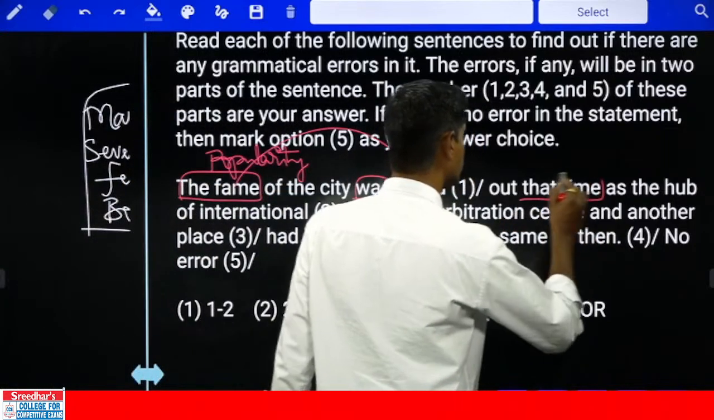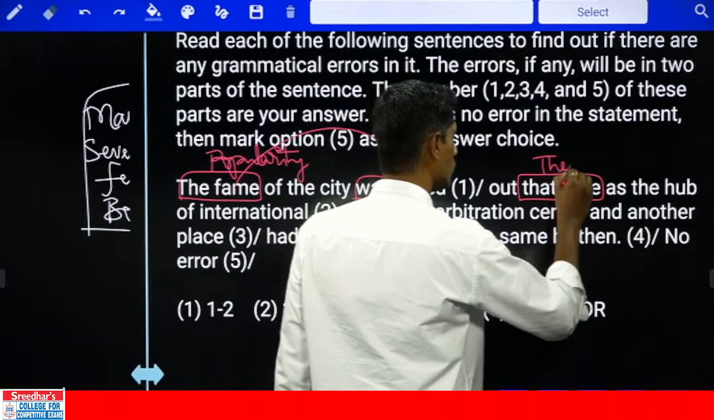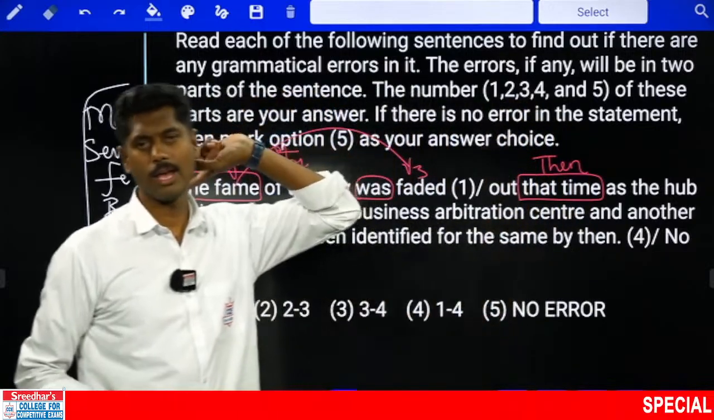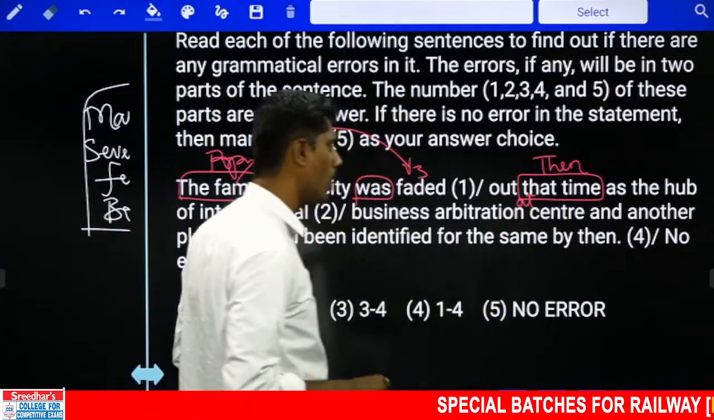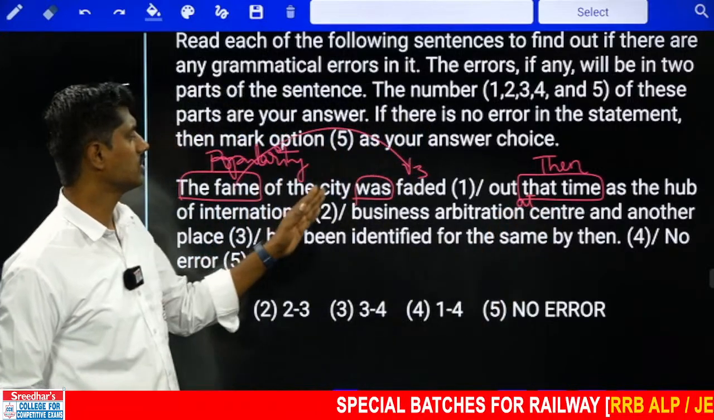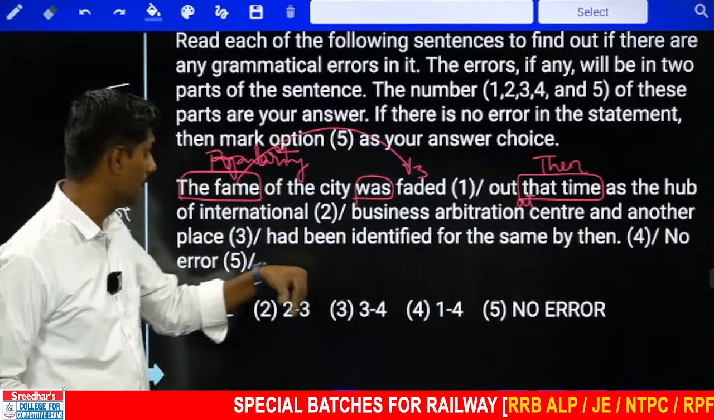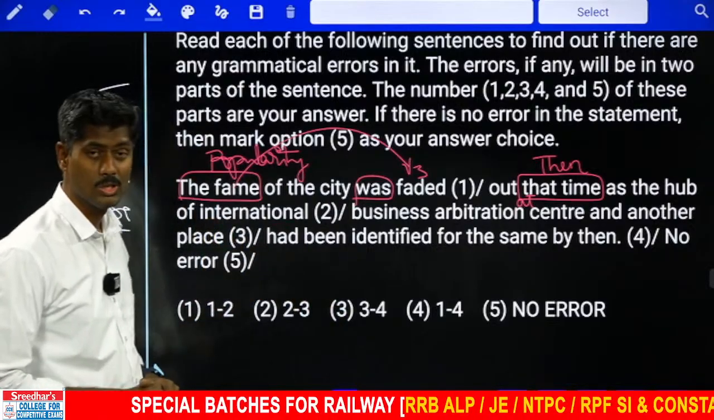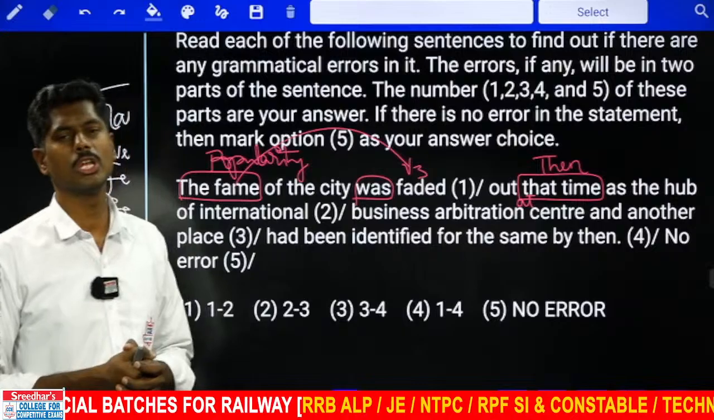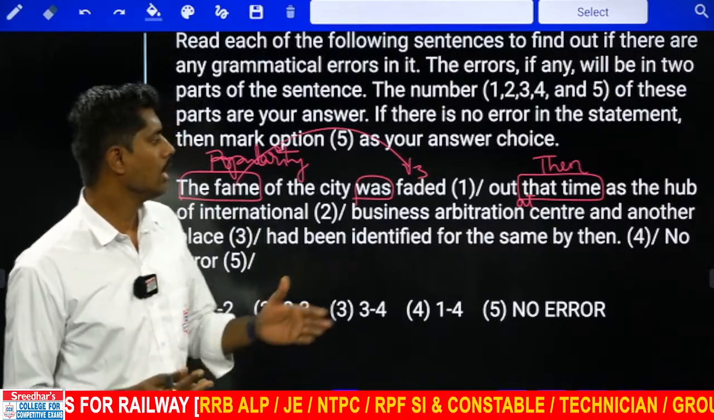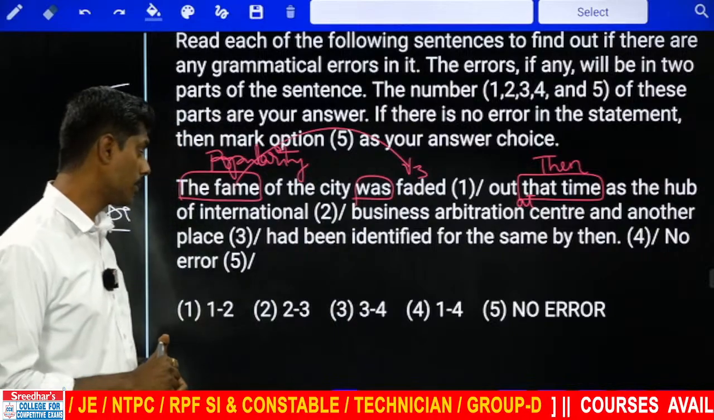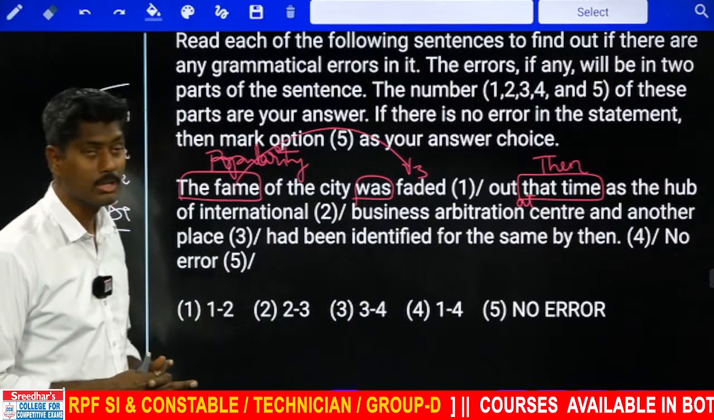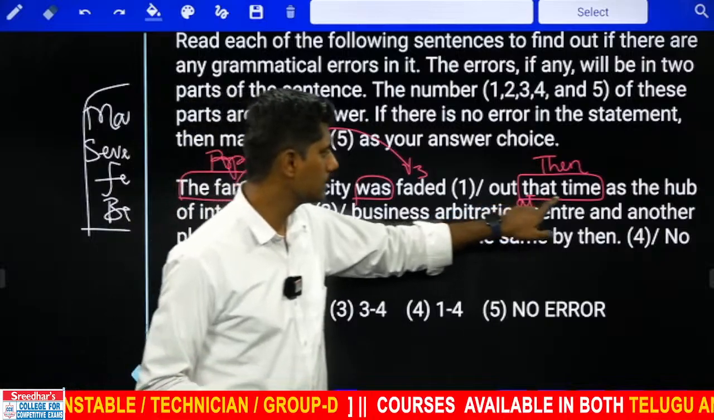"That time" or "then": which is more suitable? Or "at that time", what should I take? Should I take "that time", "at that time", or "then"? The fame of the city was faded out then as the hub of international business. So at that time, what was the popularity? It was the hub of international business arbitration center, and another place had been identified for the same by them. So can I take this as an error?